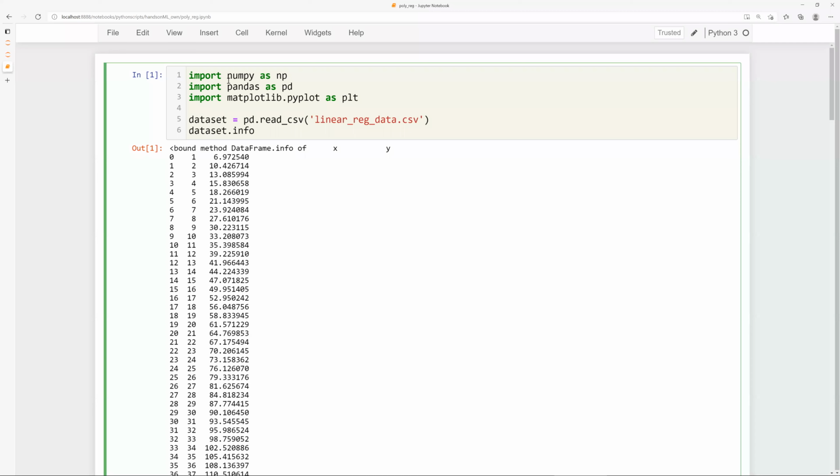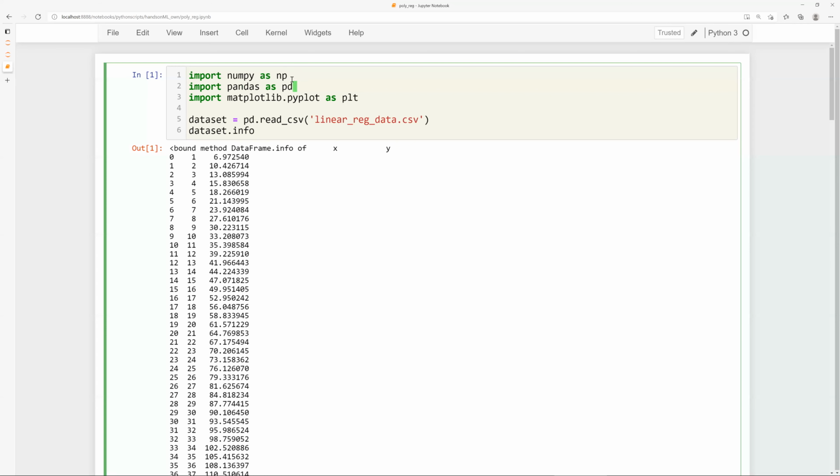All the calculations that you do in NumPy are much faster than almost anything done in Python directly, because NumPy is sort of a wrapper on C functions. Everything in the background is going on in C. Those functions have been compiled in C, and so they are much faster than what native Python can do. The second one is Pandas.